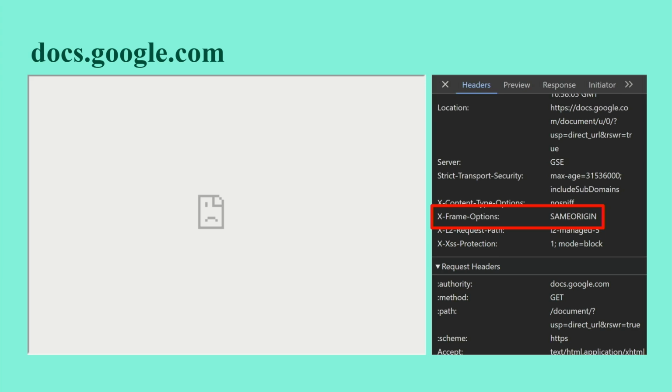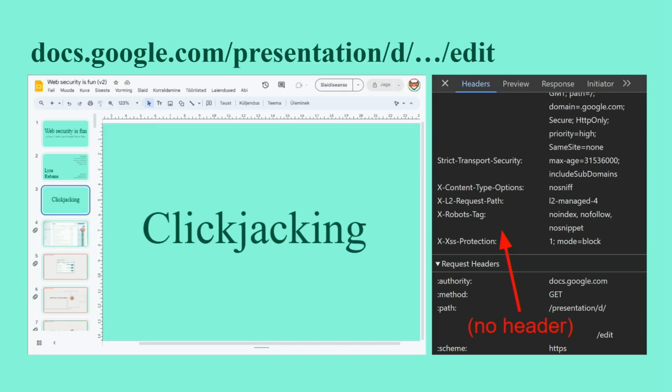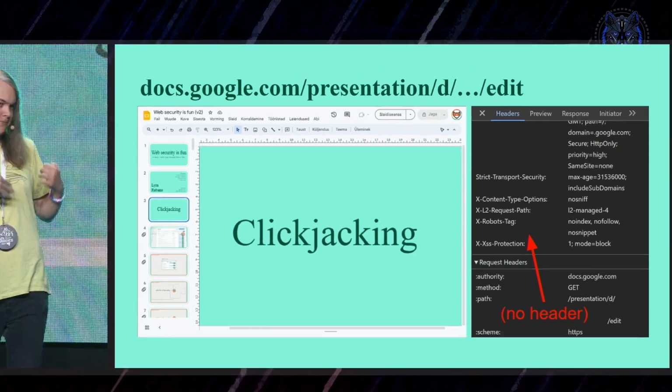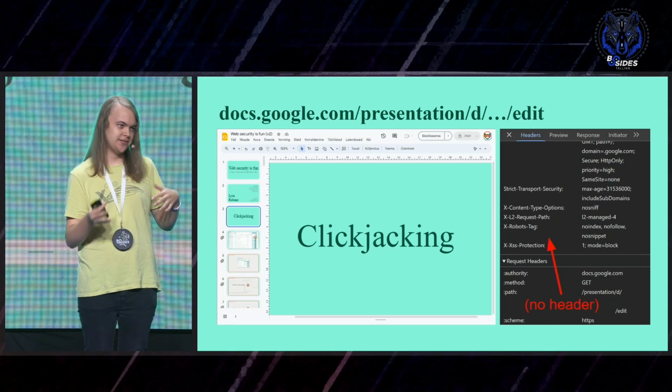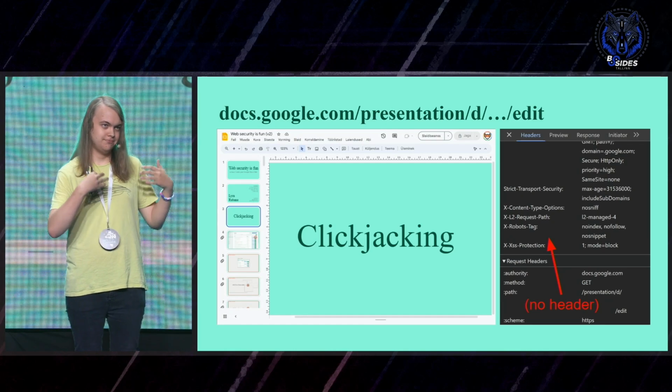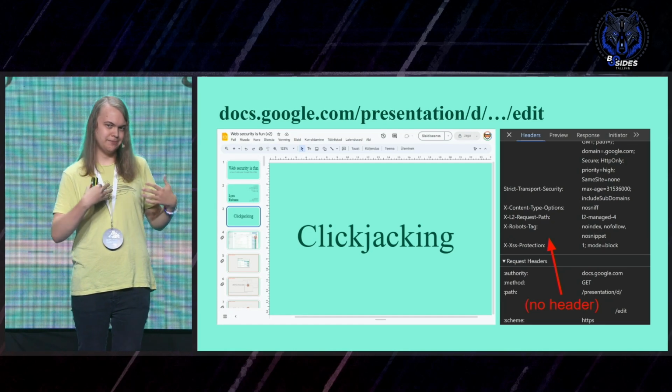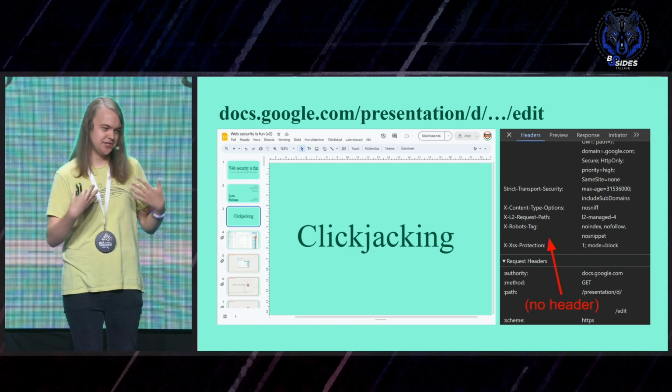So far, so good. But something interesting happens once we try to frame a document. So, for example, if I put the presentation inside of an iframe on my own website, you can still see it, and you'll notice that it doesn't send the header. And the reason for that is that Google wants to let us embed these documents in our pages. And because they don't use the header, it makes them vulnerable to the clickjacking attacks we just discussed.